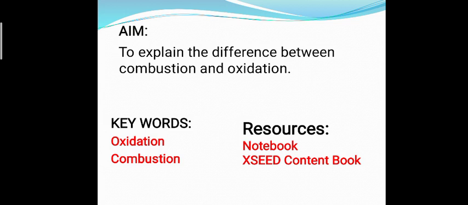The aim of this lesson is to explain the difference between combustion and oxidation. The keywords are oxidation and combustion. Resources required are notebook and exit content book.